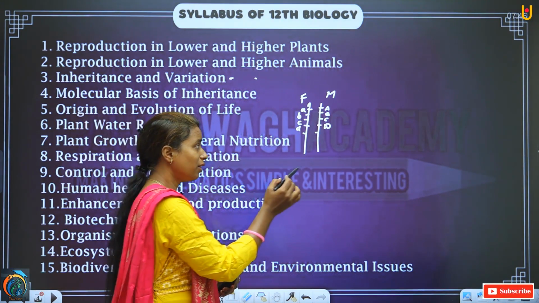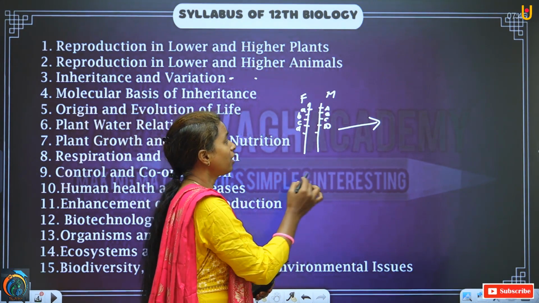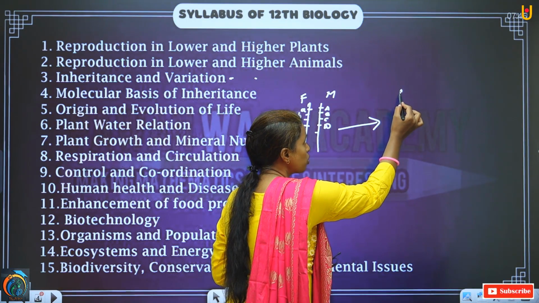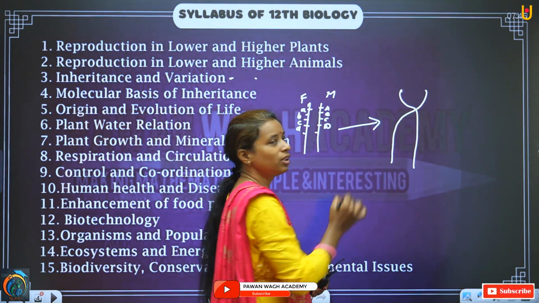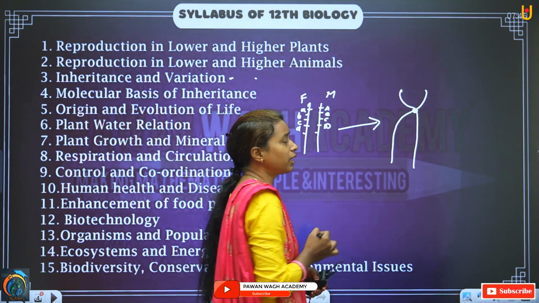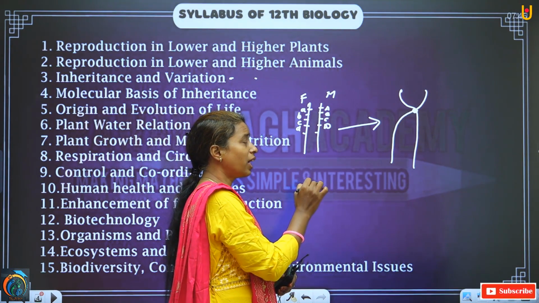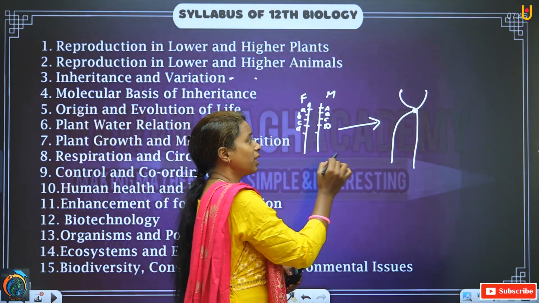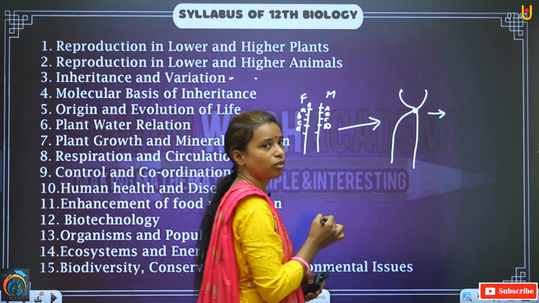But during the process of meiosis, what will take place? At that time, these chromosomes will go through crossing over. These are the chromosomes which have undergone the process of crossing over, and because of that, we will get this chromosome. After that, what happens here?